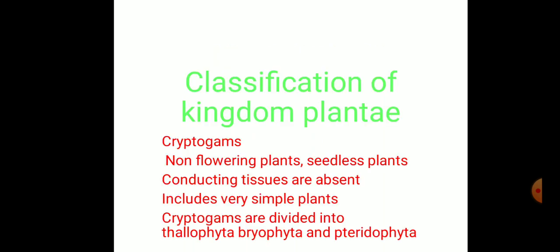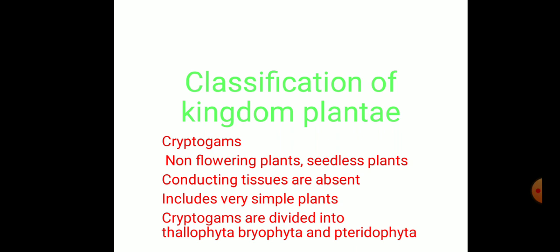Now how are the plants classified into two groups? The first group of classification is cryptogam and the second group of classification is phanerogam. Let's see the characteristics of cryptogam. These are non-flowering plants and seedless plants. These are very simple plants which don't have the conducting tissue like xylem and phloem. Cryptogam is further divided into three divisions, namely Thallophyta, Bryophyta and Pteridophyta.